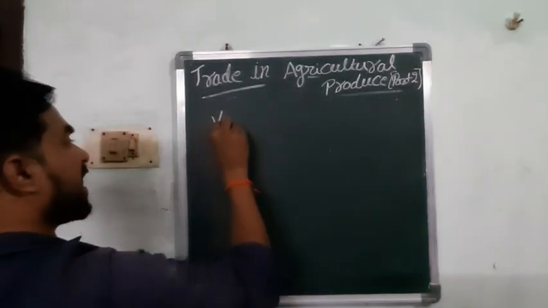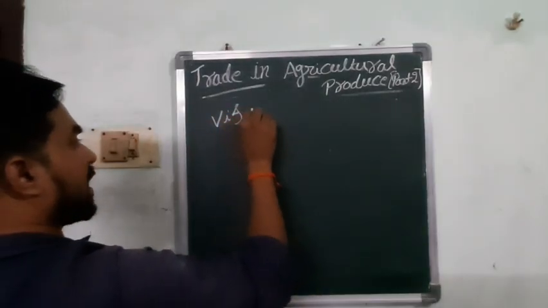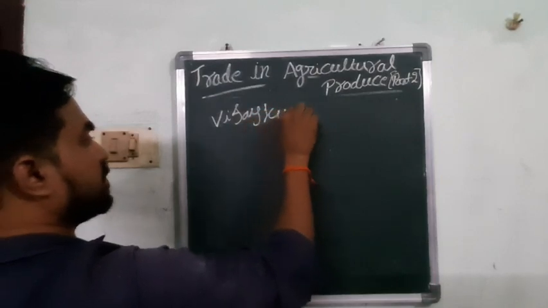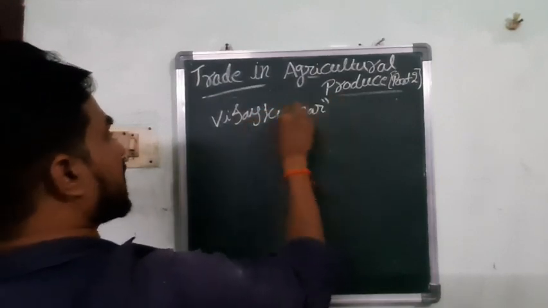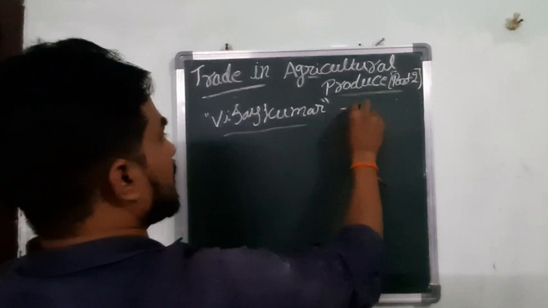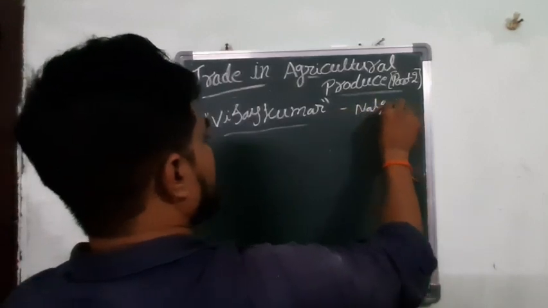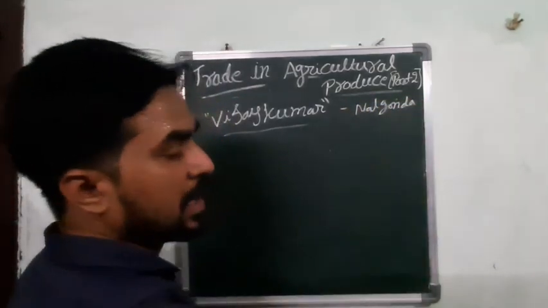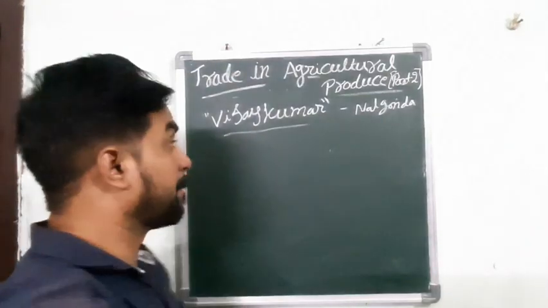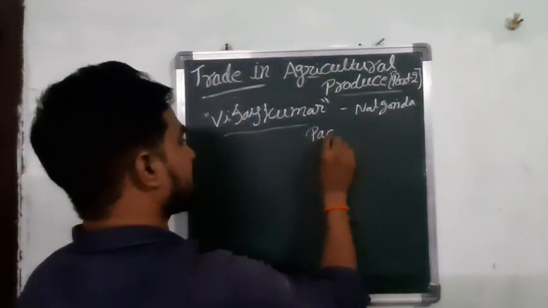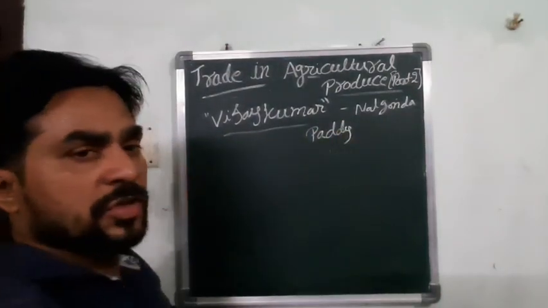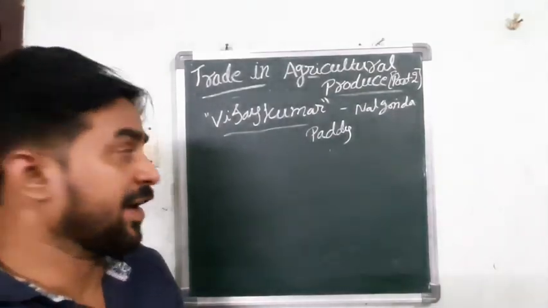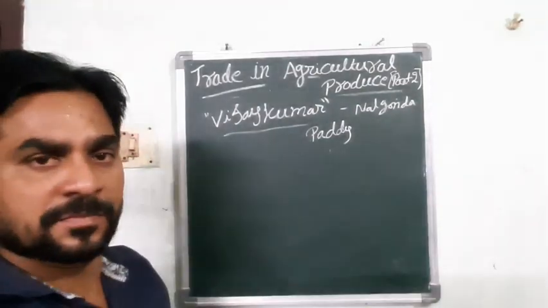The farmer's name is Vijay Kumar. Vijay Kumar is a farmer from Nalgonda district and is cultivating paddy. What is he cultivating? Paddy. He knows that, and he got a very good crop.